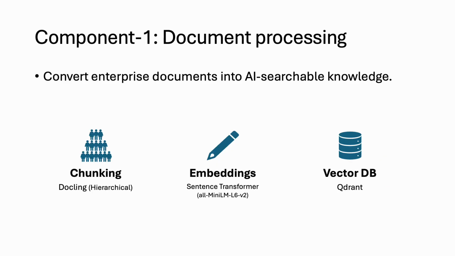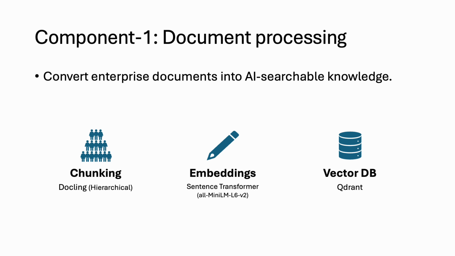We'll go through the components very briefly. Document processing is the first step, where we convert the enterprise documents into searchable knowledge. We first make chunks using a concept called hierarchical chunking with a docking tool. Hierarchical chunking splits a big document based on hierarchical levels, like H1, then H2, then small paragraphs.